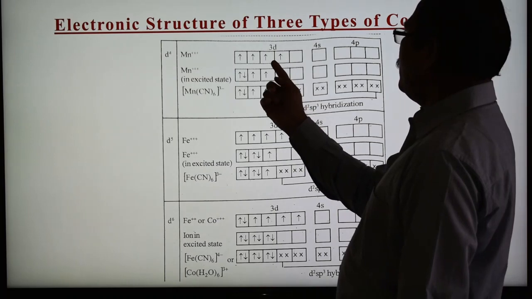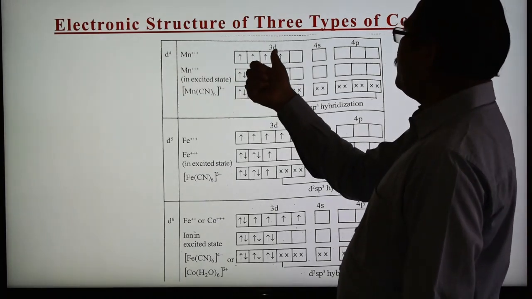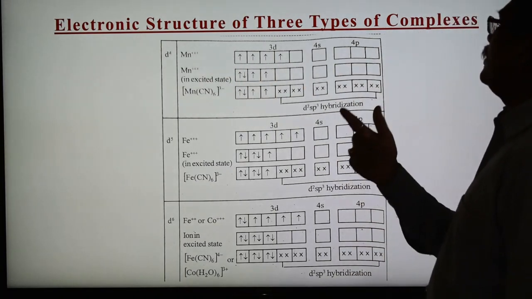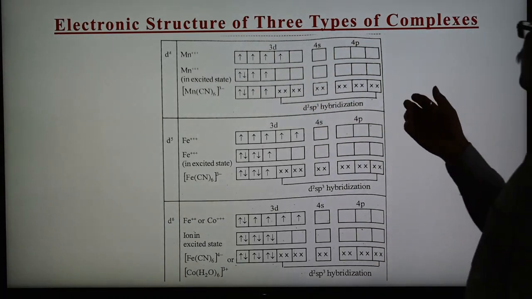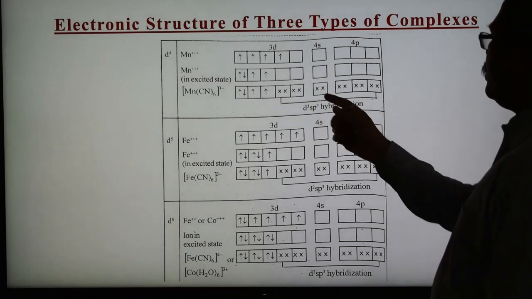So 4 electrons are there: 1, 2, 3, 4. The d orbital has 4 electrons, therefore it is known as d4, and Mn3+ is a d4 configuration. And now we want it to undergo d2sp3 hybridization.